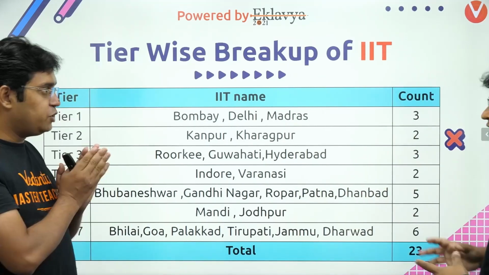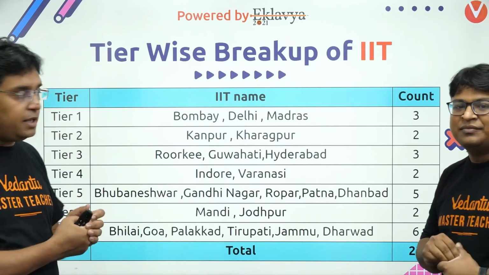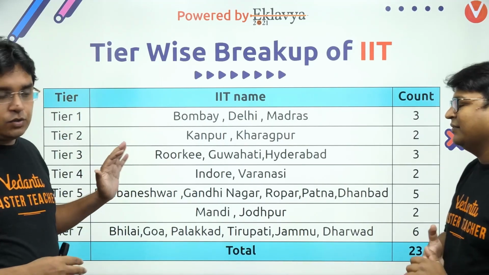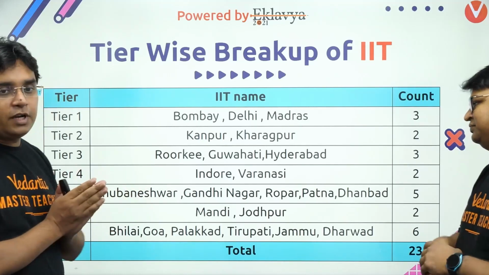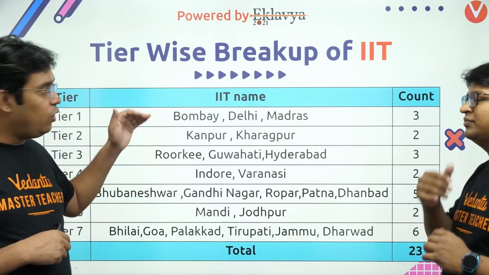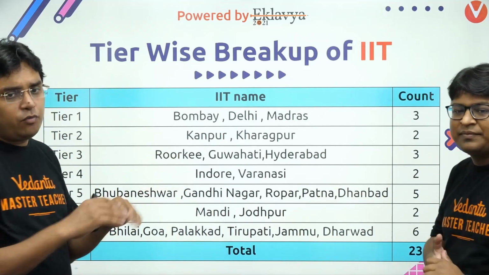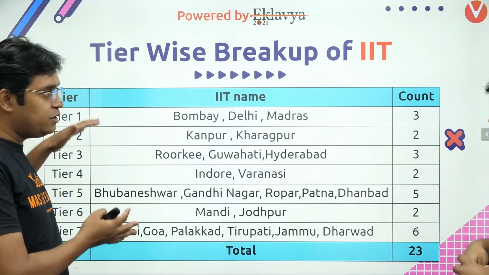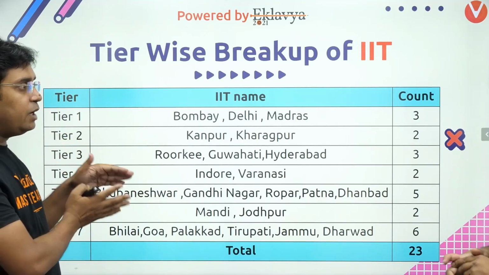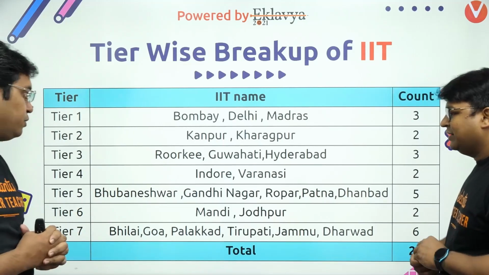I think this has made the process very simple actually, that instead of numbering IITs from 1 to 23, now we have only 7 tiers. So I don't have to give that much of energy. I don't have to get confused between that. Should I choose Bombay or Delhi or Madras? It may depend upon you that which is nearby or whatever your preference is. But I think it has made things simple. You just have to think about 7 things instead of 23. So I think this is a really very good way of looking at it.